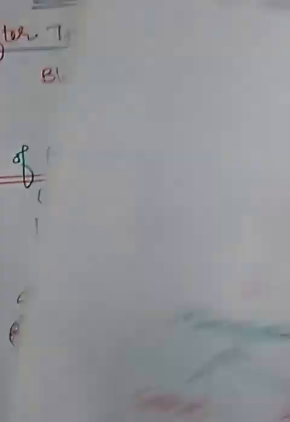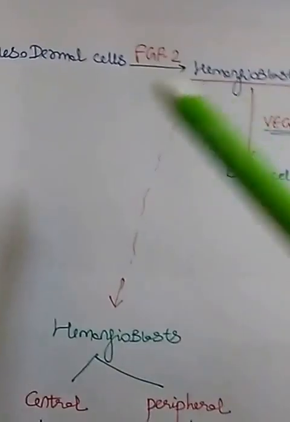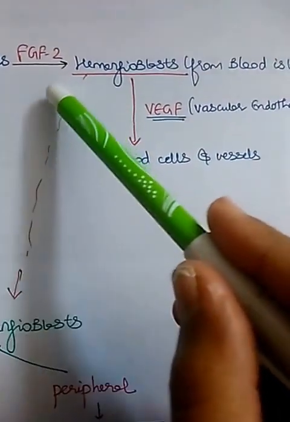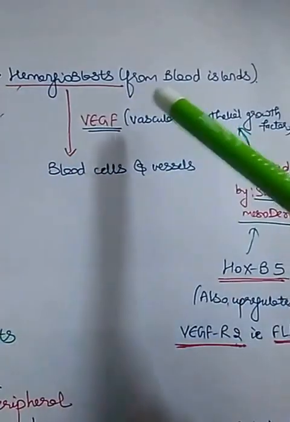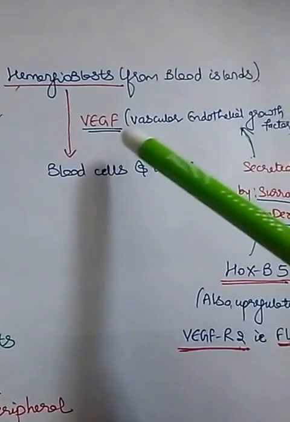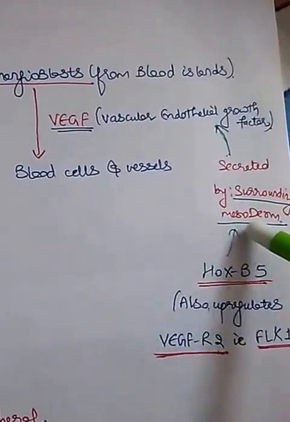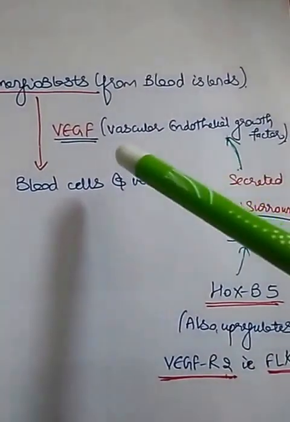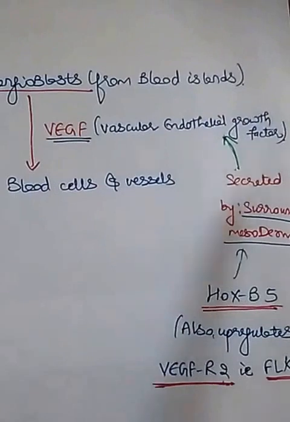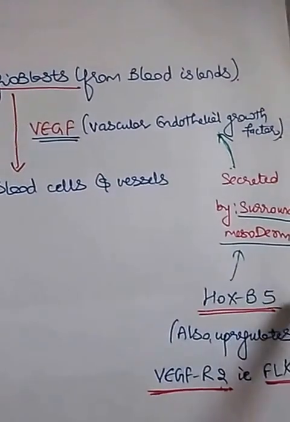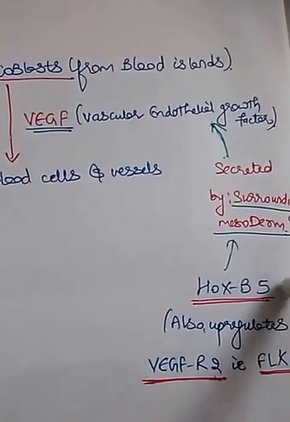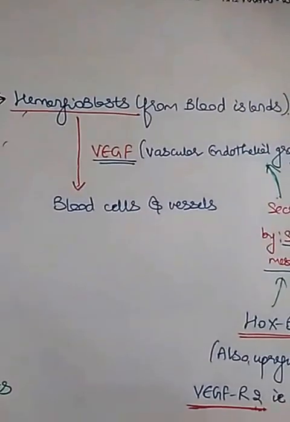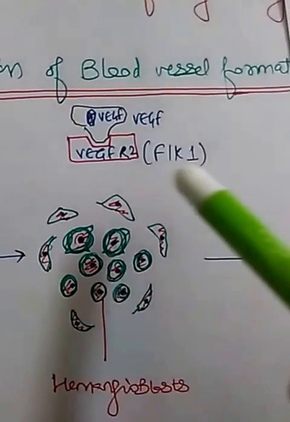Okay, now see, as I have told, mesodermal cells have formed hemangioblast under the influence of fibroblast growth factor 2. Okay, and then under the influence of VEGF, which is secreted by surrounding mesoderm, it forms blood cells and vessels. Also, this VEGF is upregulated mainly by the HOXB5 gene, which is a type of homeobox gene, which also upregulates VEGFR2, which leads to the formation of blood cells.